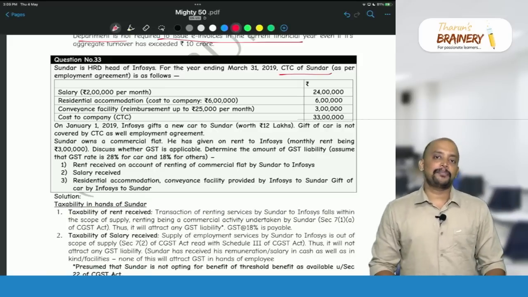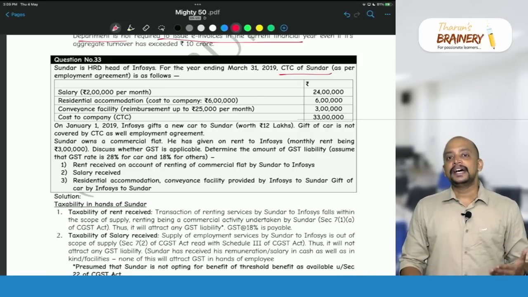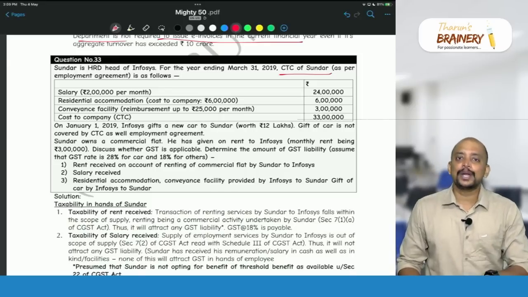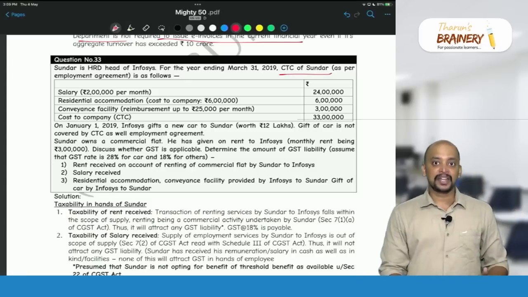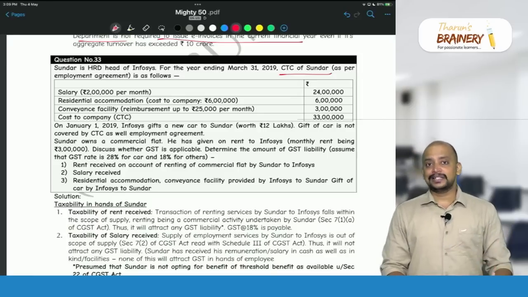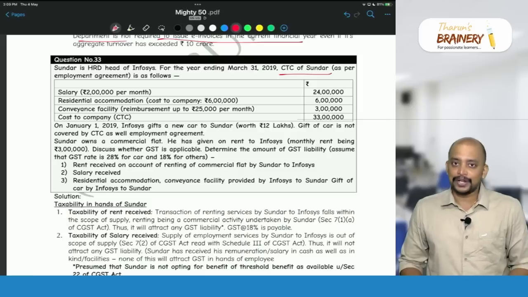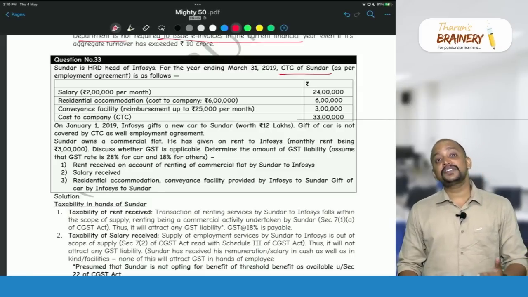is it treated as supply or not a supply? As per section 7, subsection 2, read with Schedule 3, services provided by an employee to the employer in the course of employment are excluded from supply. Now, apart from salary, if any amount is paid by the employer to the employee, we need to check whether it is part of CTC or not.